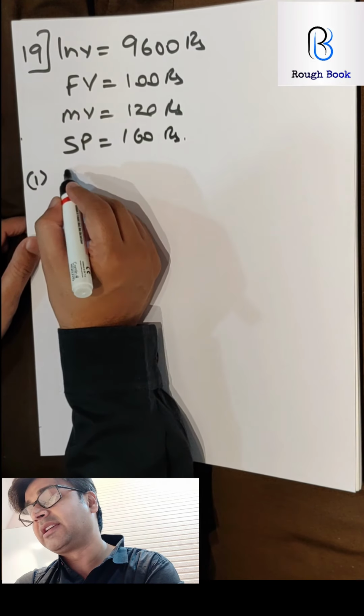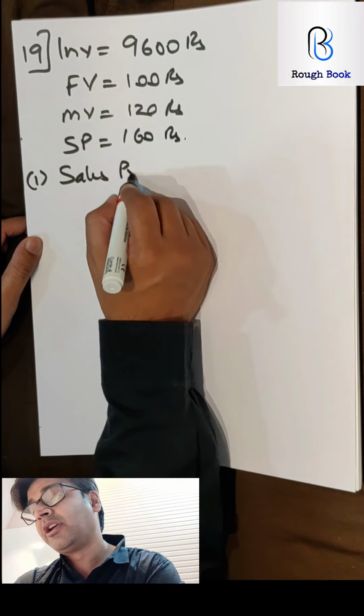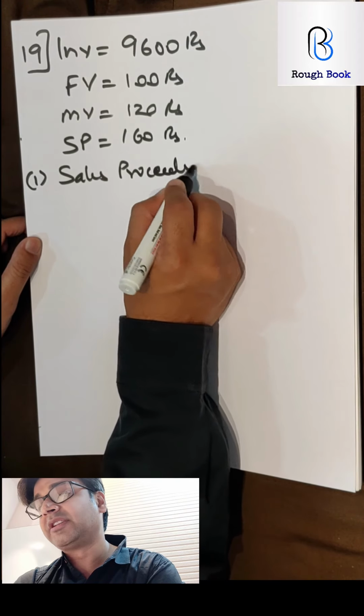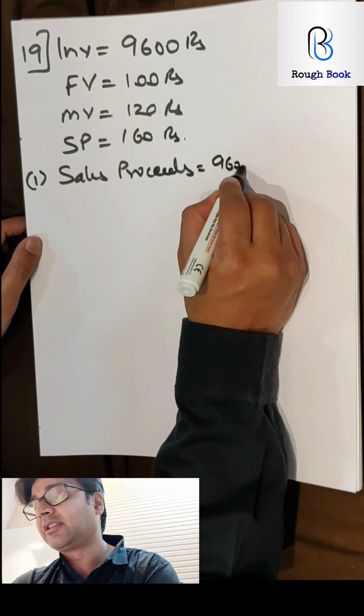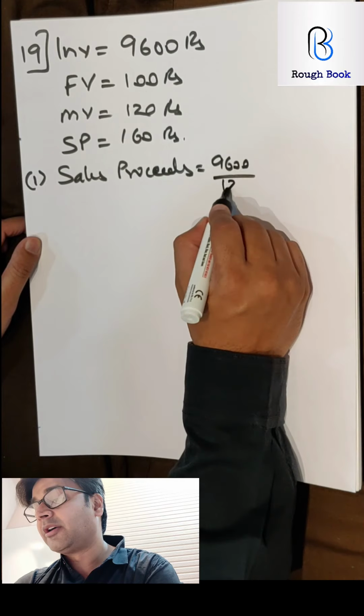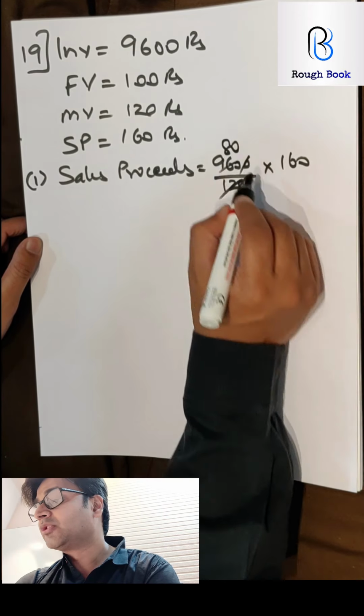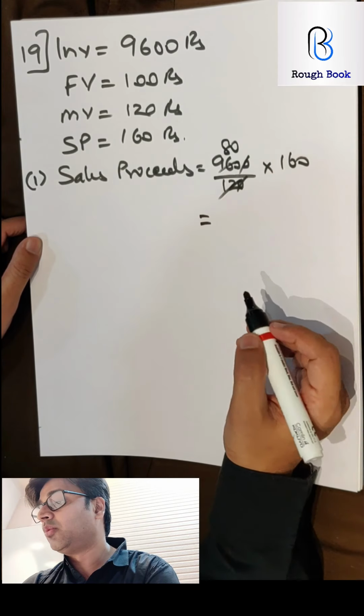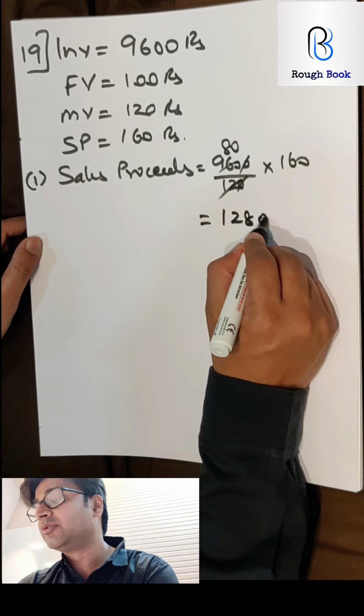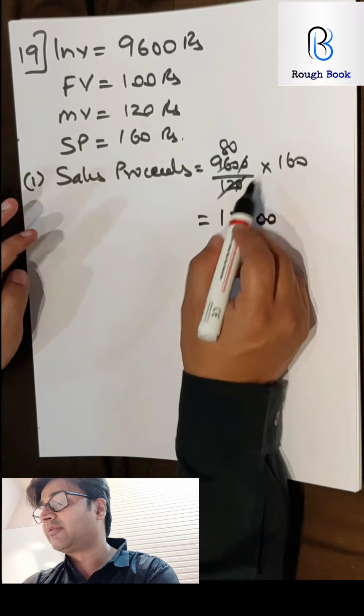So obviously I can easily calculate the sale proceeds. In order to calculate the sale proceeds, I will need the number of shares. That is 9,600 divided by 120 multiplied by 160. So 12 8s are 96. So number of shares are 80 into 160. So 12,800. 8 6s are 48, 12. Correct.